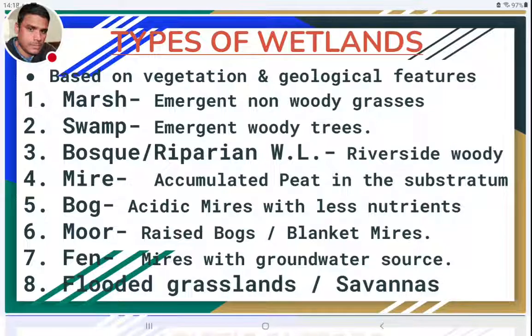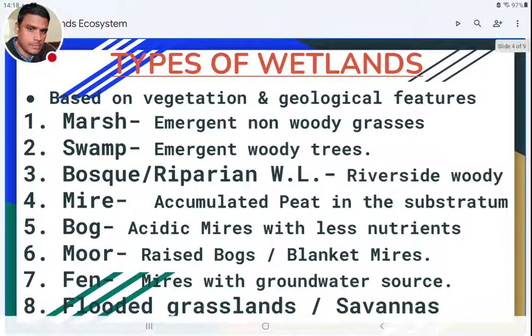And the sixth type is moors. These moors are also one type of mires only. They are called raised bogs or blanket mires. The difference is that in them the accumulated peat will form a blanket-like layer under the substratum. So under the substratum, a blanket-like peat layer will be there.